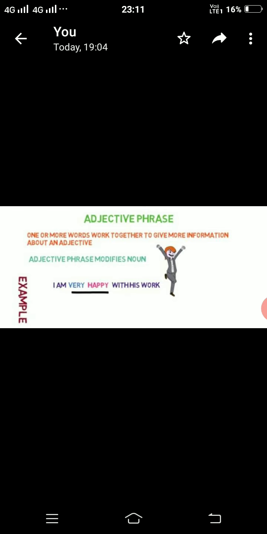Here is an example: she has a ring made of gold. Here, made of gold is a group of words which is telling the quality of a ring. So made of gold here is an adjective or adjectival phrase. Whereas in, she wore a nice shirt on his birthday, a nice shirt is an adjectival phrase here.